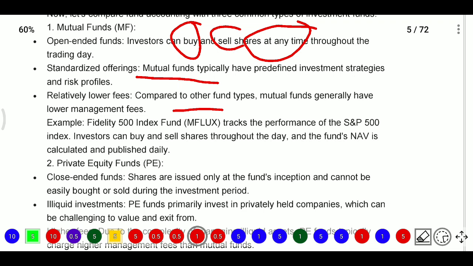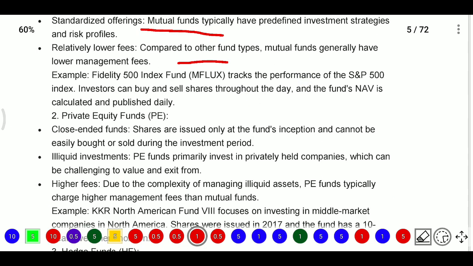So in these mutual fund houses, the NAV, the net asset value, is calculated on a daily basis. Up to 11 p.m. they will update the NAV, and after that, private equity.